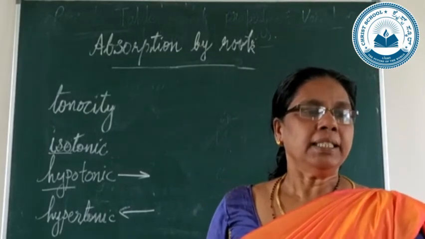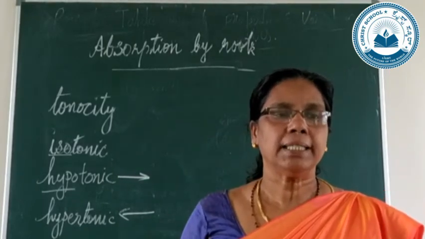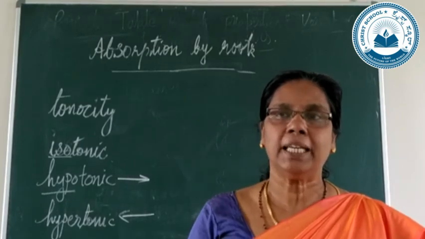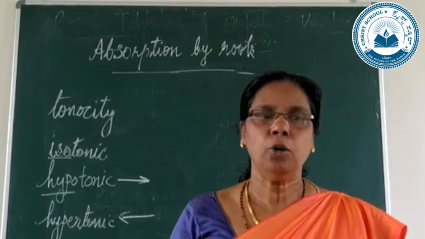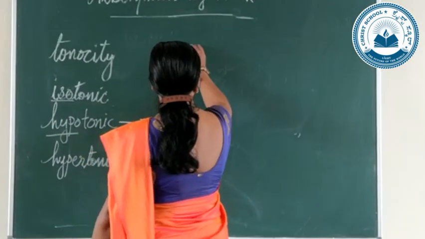Then we can see this one, using a red blood cell as well as a plant cell. For example, first we are taking a red blood cell. So just think that this is the red blood cell.